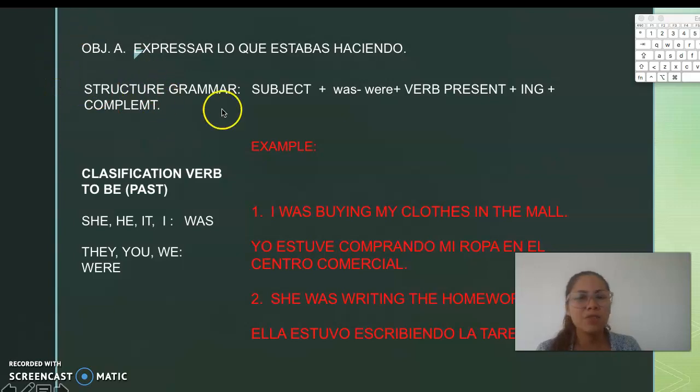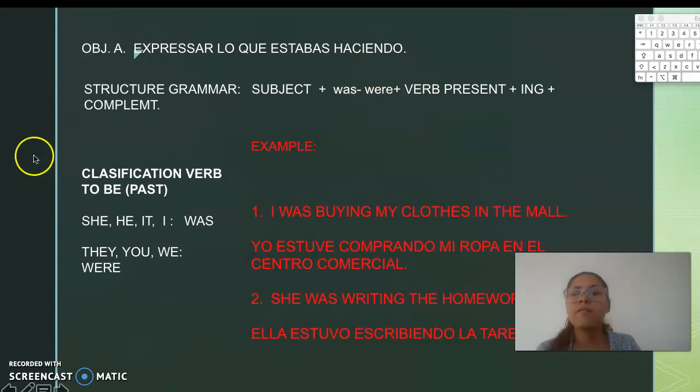Okay, the grammar structure for affirmative sentences is subject, was or were, verb in present with ing, and complement. Remember that the lesson is in the past. For that reason, the verb to be is going to be in past, was and were.